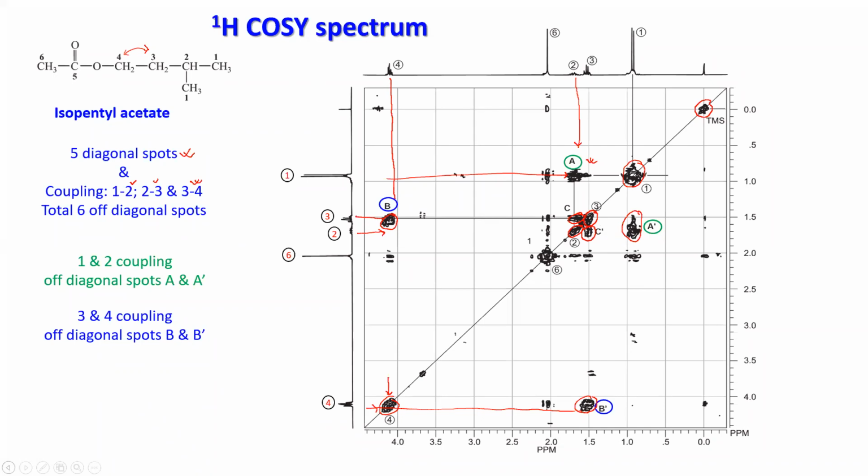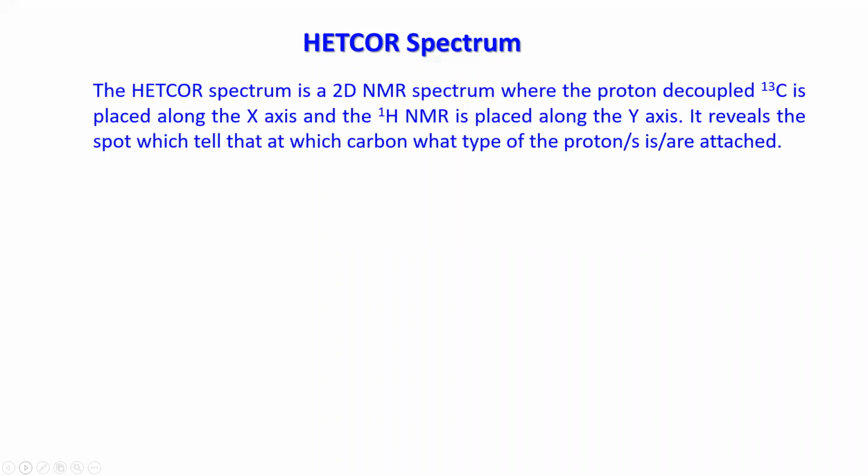So let us move to another class of spectrum, which is the heteronuclear HETCOR spectrum. Now, HETCOR means you are considering two different types of nuclei in the same molecule, two different types of spectra, and you are trying to look at their interactions, their relations.